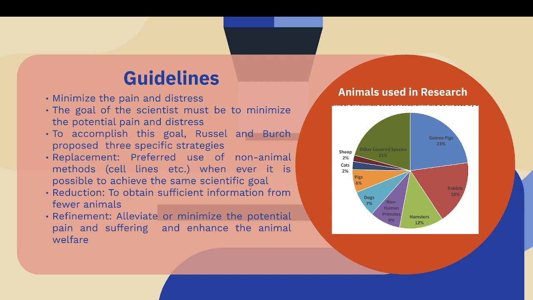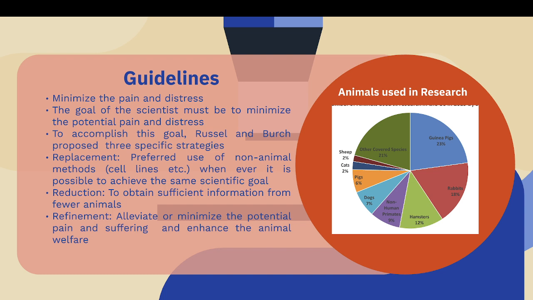The second one is reduction, to obtain sufficient information from fewer animals. So you need not sacrifice thousands of mice to get a result. Make it hundreds or even tens or even fives, so that from those 5 animals you draw more conclusions. That is what reduction is.